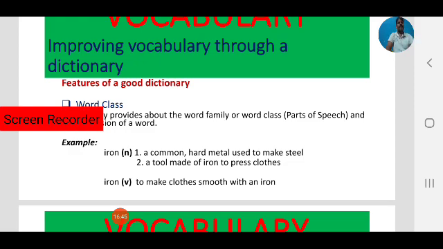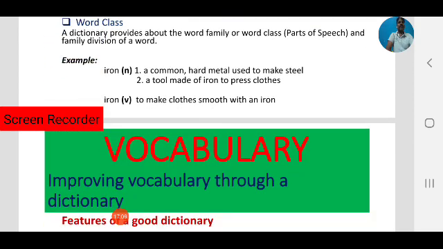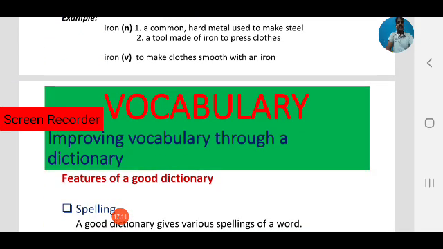Okay, this is another feature of using a good dictionary. First one is alphabetical order, that is a common feature. Second, we can find the meaning or meanings of a word, that is another feature. Third feature is word class. We can find the word class, parts of speech of a word. Okay, next let us see another feature of a dictionary.